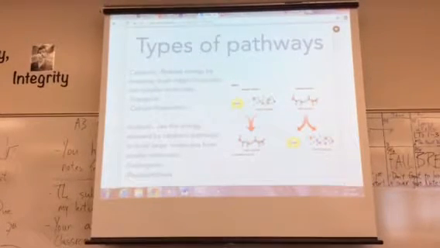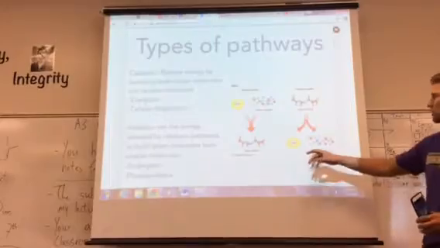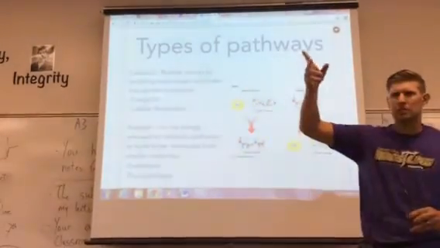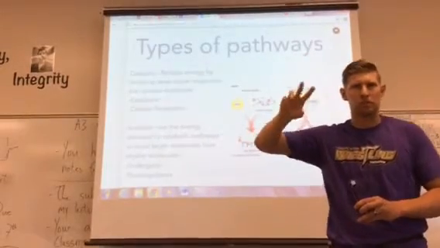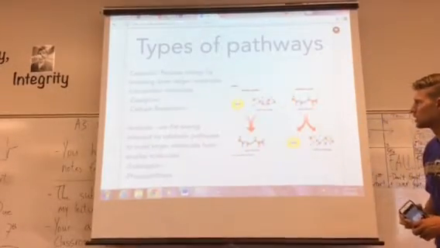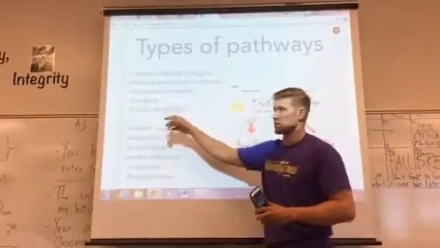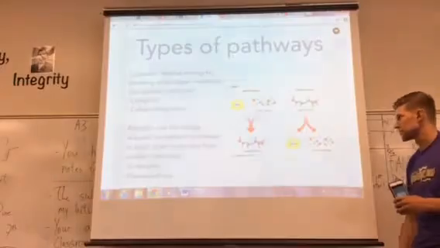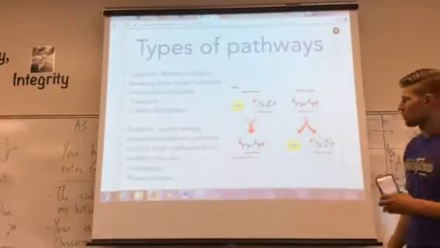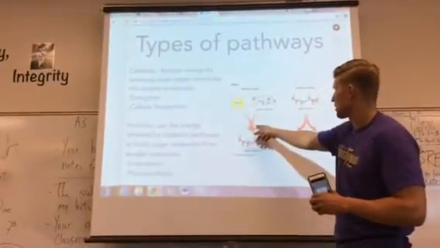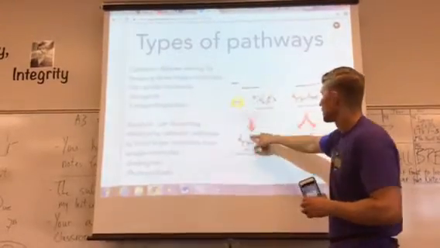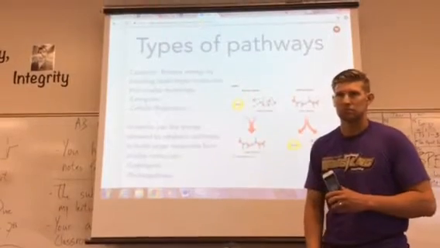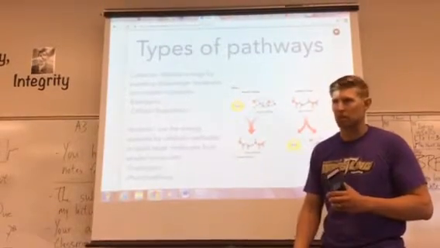So exergonic reactions are when energy is released. Catabolic reactions and exergonic reactions are very similar; they're the same type of thing. Think of exergonic as energy exiting, being released. Now an anabolic reaction is the opposite. We have to use energy to put smaller molecules back together. That's an anabolic reaction.